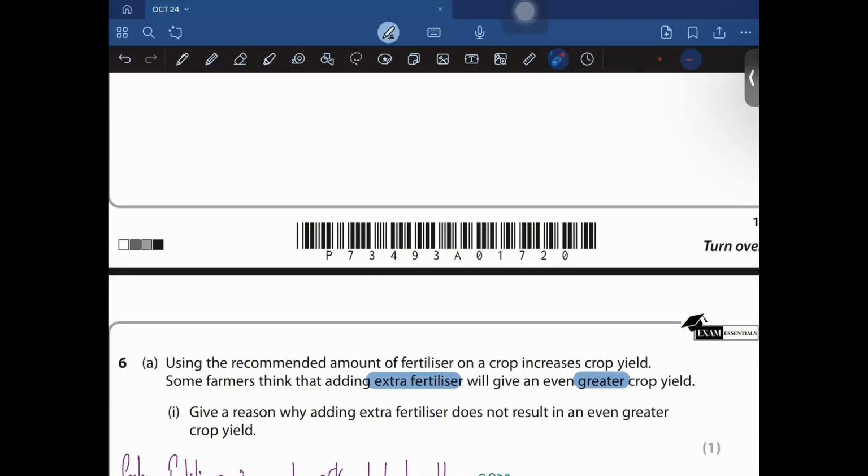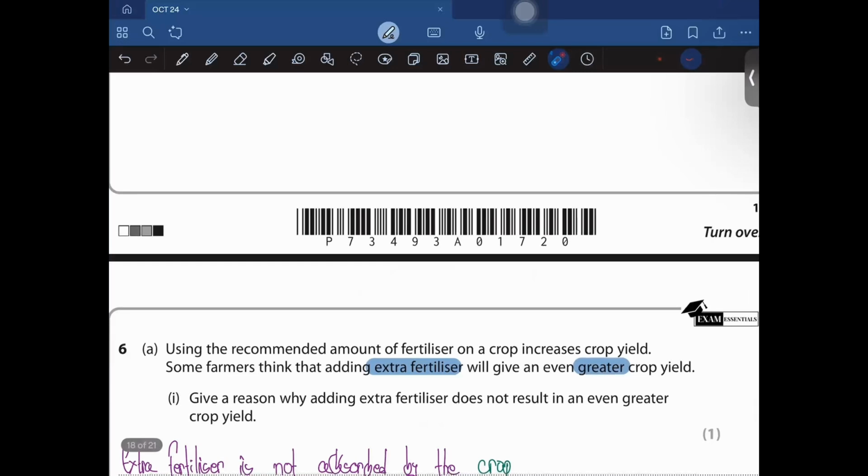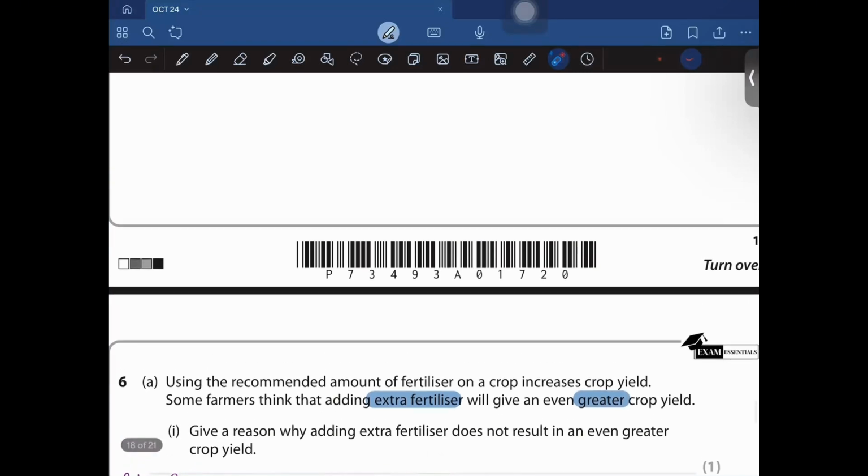Using the recommended amount of fertilizers on a crop increases the crop yield. Some farmers think that adding extra fertilizers obviously will give a greater crop yield. Give a reason why extra fertilizer does not result in a greater crop yield.